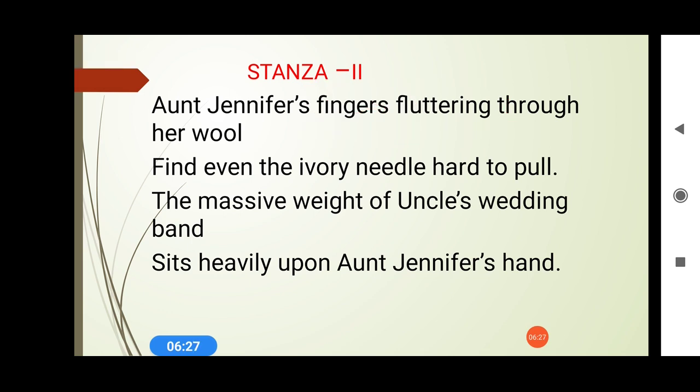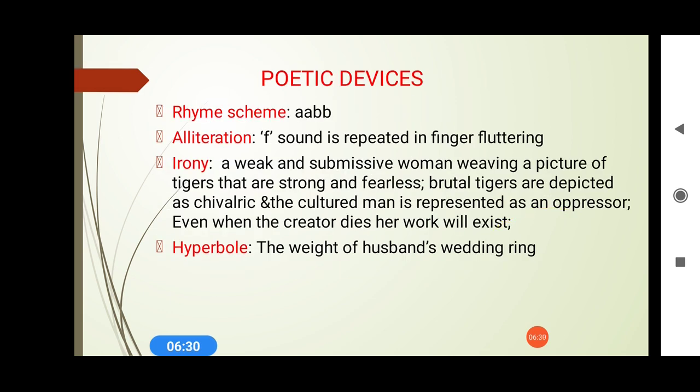The next poetic device that has been used by the poet is irony. Now, what is irony? Irony is something which doesn't match with the name or the particular thing. For example, we have already discussed in the chapter Lost Spring, Sahib-e-Alam. Sahib-e-Alam means the Lord of the universe. But what was his profession? He was a rag picker. It means something which is in contrast, or where we have a kind of pity with the person. So here also in this poem, the poet has used the poetic device that is irony.